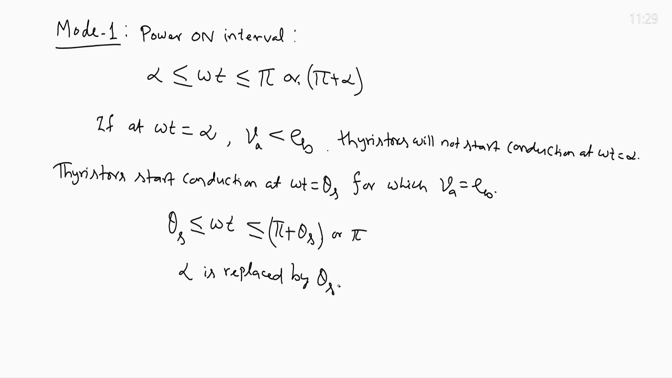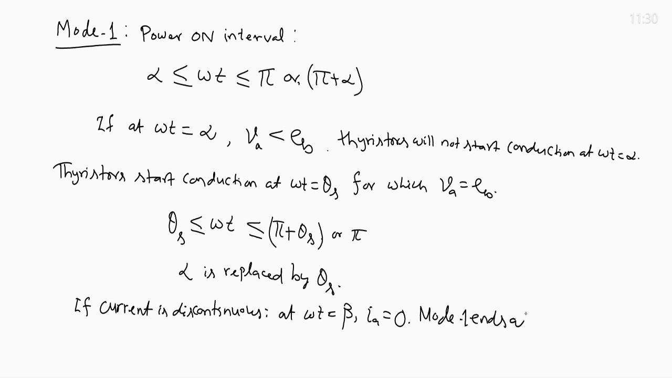If current is discontinuous, it will come to 0 at a particular value of omega t, at omega t equals beta, I A equals 0. Current comes to 0 at omega t equals beta. Beta is called the extinction angle or turn off angle. Then in that case, mode 1 ends at omega t equal to beta in a full converter. In a semi converter, if beta is more than pi, then mode 1 will end at pi and from pi to beta there will be a freewheeling period.